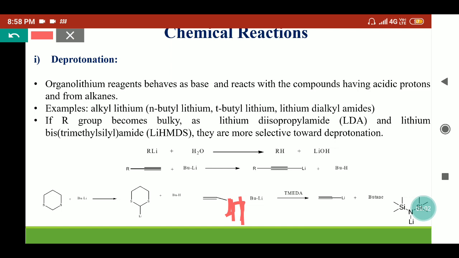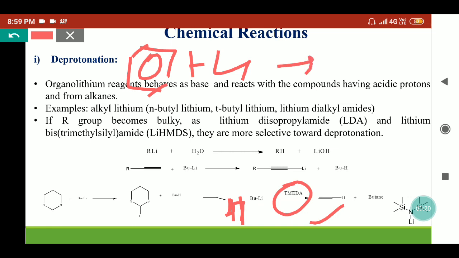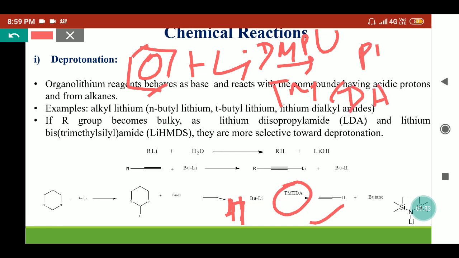But if we use the donor ligand tetramethylethylenediamine, which forms a chelation with the compound, it forms the organolithium compounds. In a similar manner, when benzene reacts with butyl lithium, it does not produce phenyl lithium directly, but in presence of DMPU or TMEDA like donor ligands or chelating ligands, it can provide the phenyl lithium.